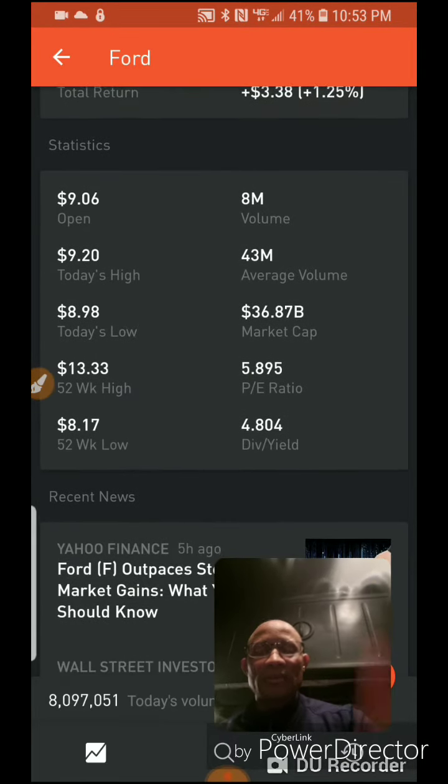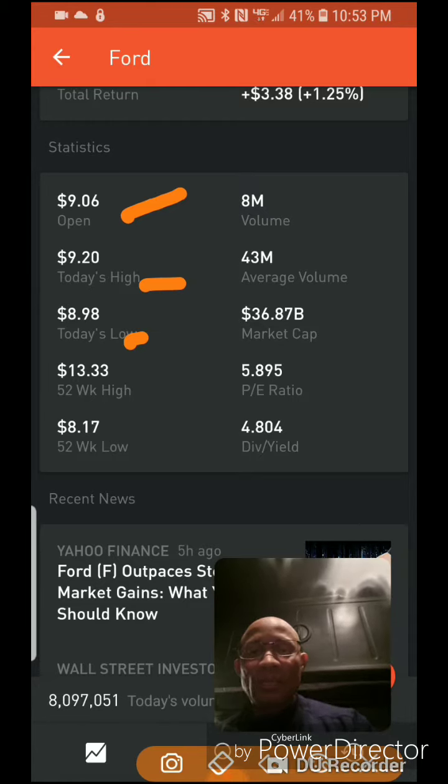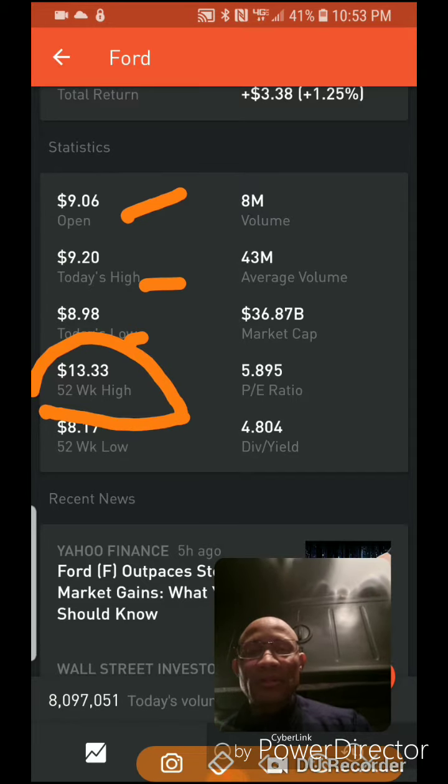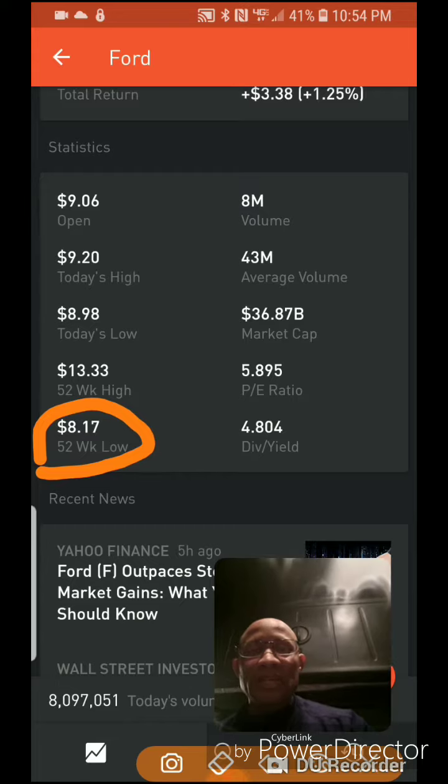Let's go to some stats though, just to give you a little walk around. It opened at that price. All right, it went as high as $9.20. That's the low. In the last 52 weeks, it has gone up as high as $13.33. Also in the last 52 weeks, it has been as low as $8.17.